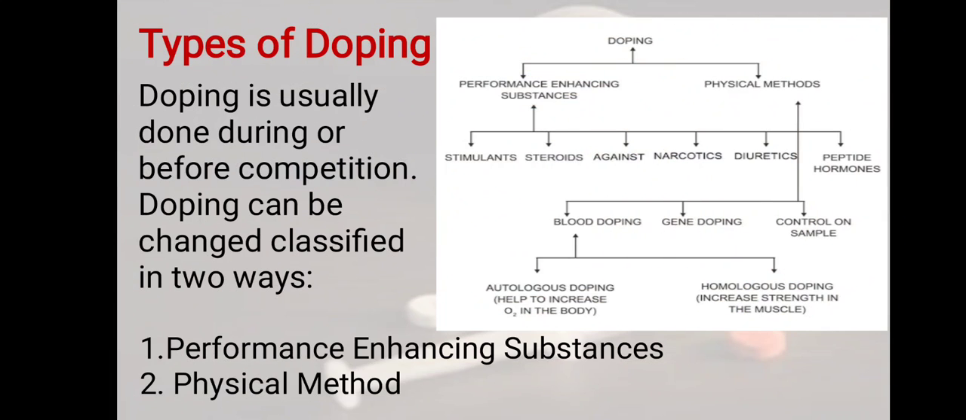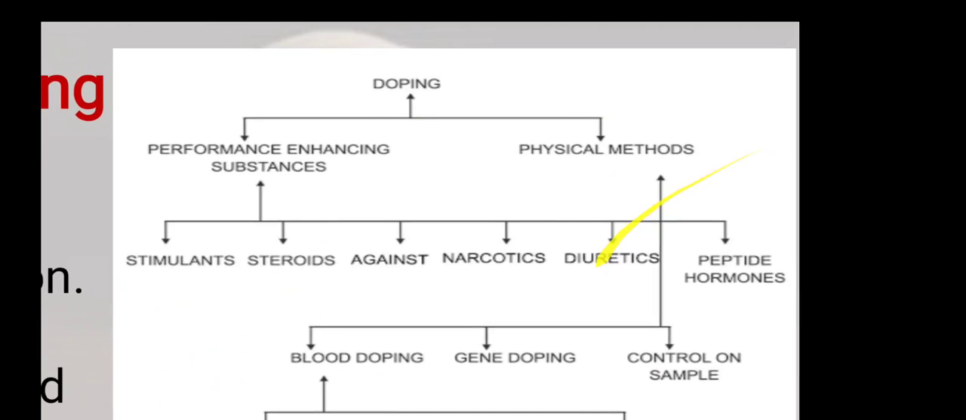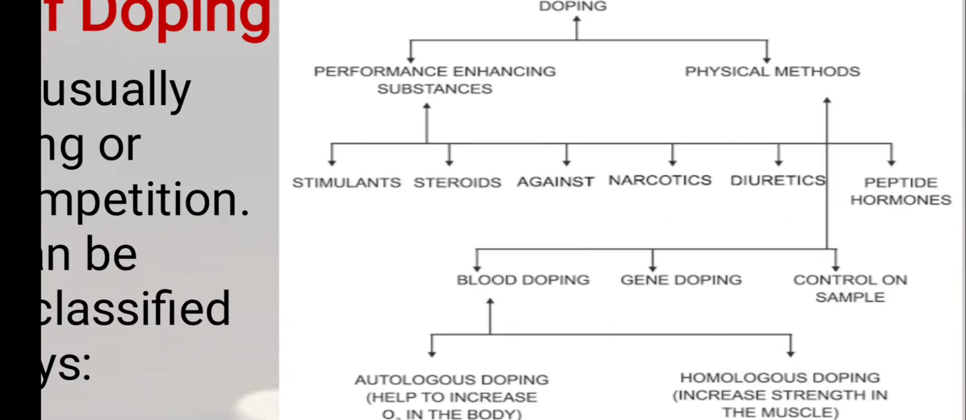Now, types of doping. Doping is usually done during or before competition. Doping can be classified into two ways: performance enhancing substances and physical method. Let's understand with the help of this chart. The athlete dopes to increase or enhance their performance, and another method is the physical method.